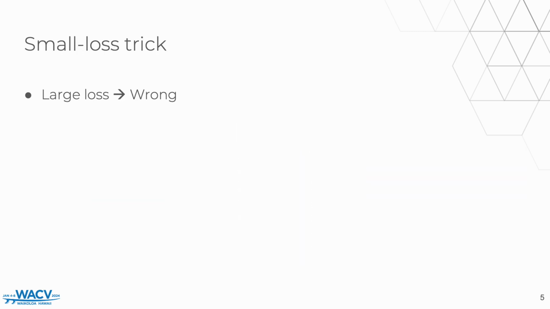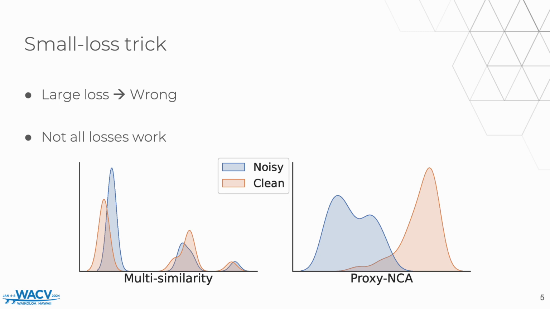One very simple solution to spot labeling mistakes is the so-called small loss trick, which is based on assuming that a large sample loss indicates a label that is unlikely to be explained by the current model and may be wrong. However, this trick has to be used with caution because it does not work on all losses. In this example, we tested two DML losses on a dataset injected with noise. We can see that the proxy NCA is quite good at separating noisy samples, but multisimilarity loss isn't.